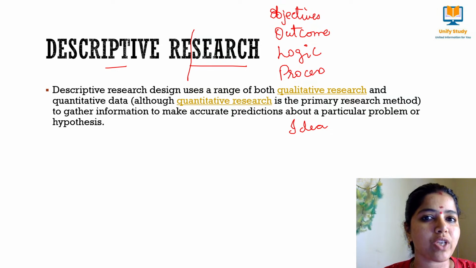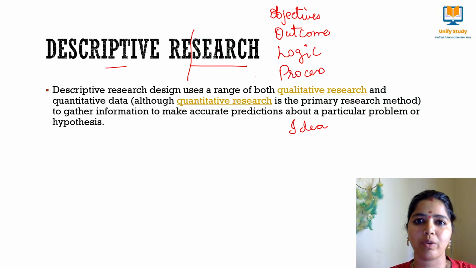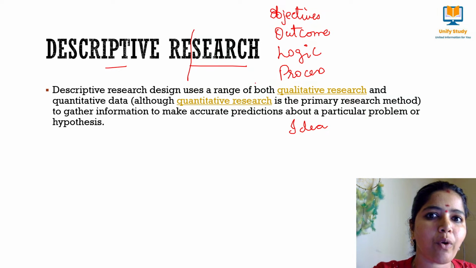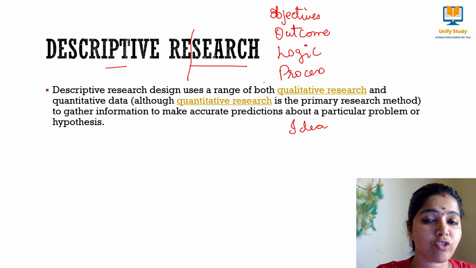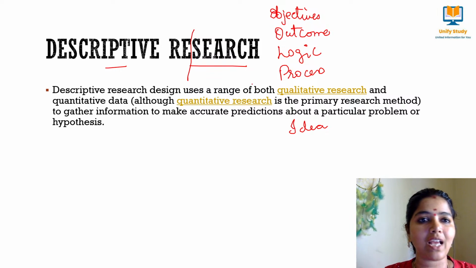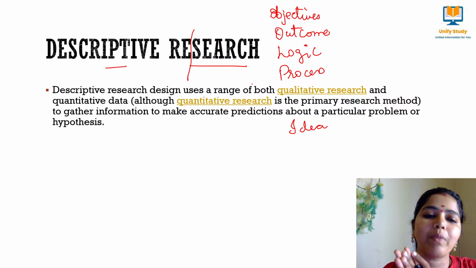What do you mean by objective? To have some goal, right? Moving towards a goal, we do some research. We will have a defined point: this is what I am going to find out. That is objective based research. What do you mean by outcome based research? Definitely I need to have an outcome, a product-like thing. That is outcome based research.